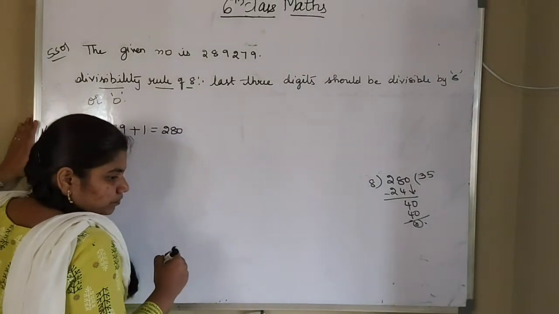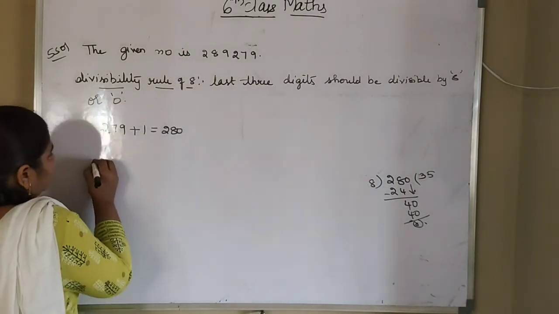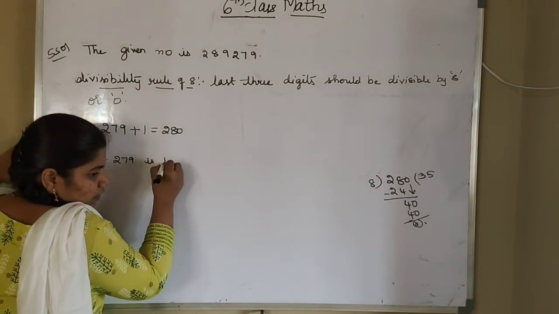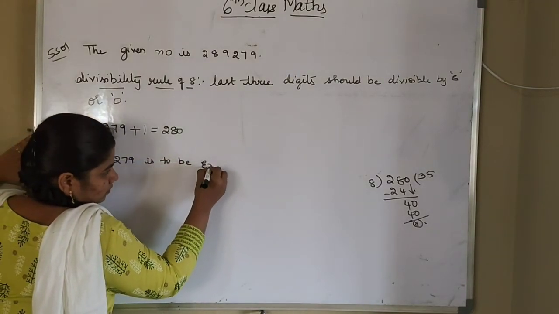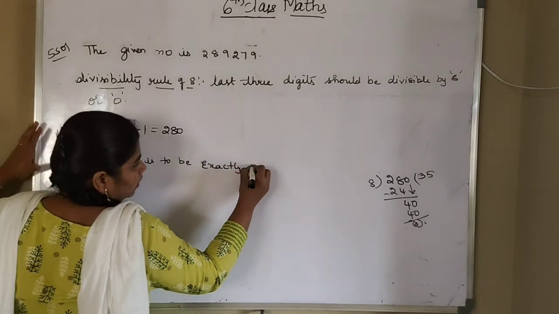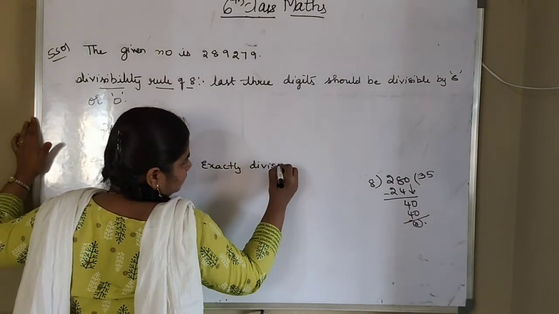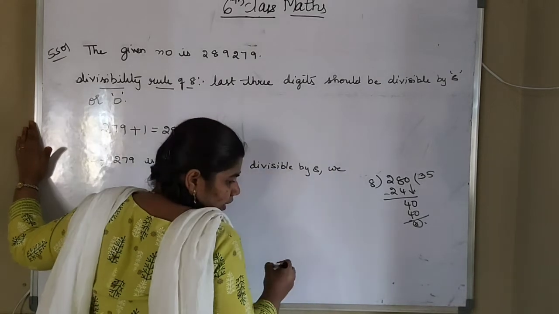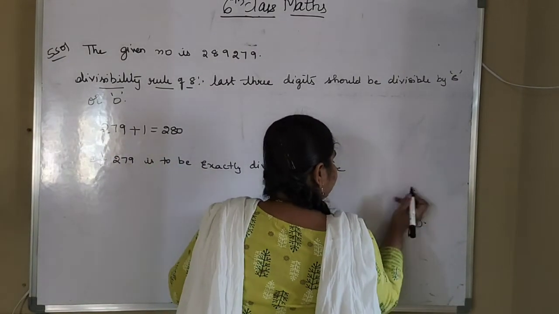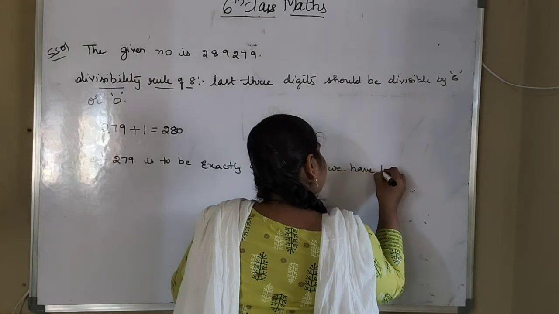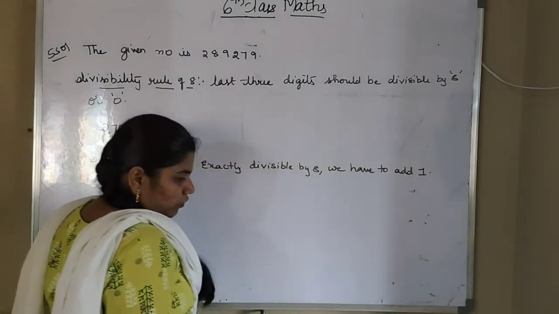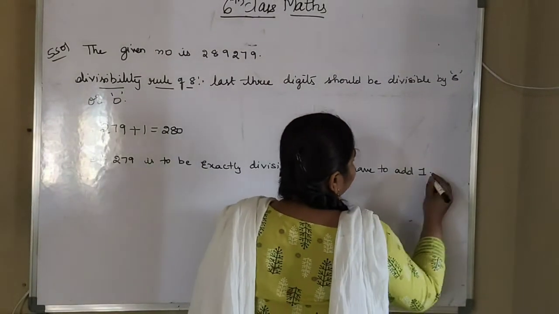So what will you write here? If 279 is to be exactly divisible by 8, we have to add 1. Okay, what do we have to add? We have to add 1.